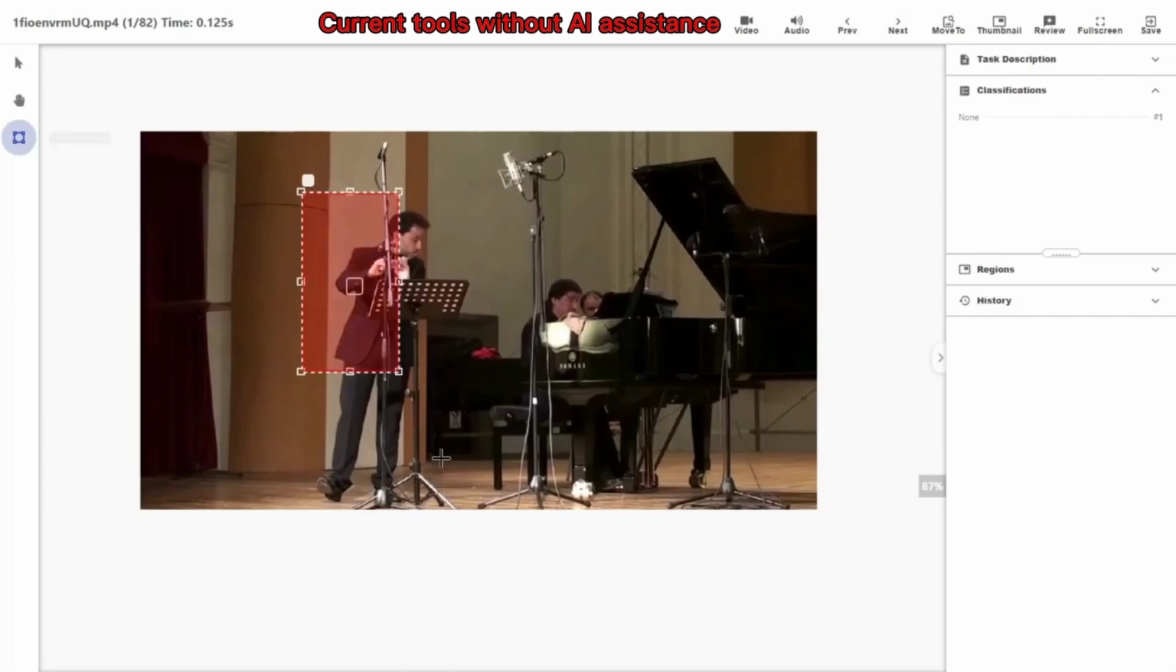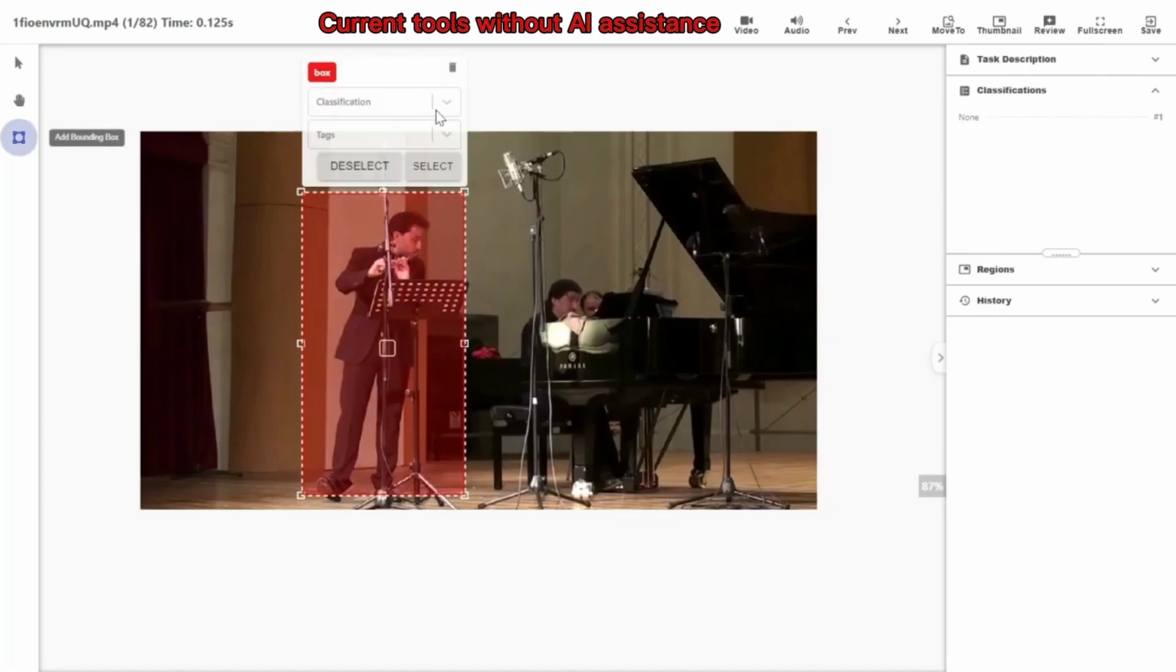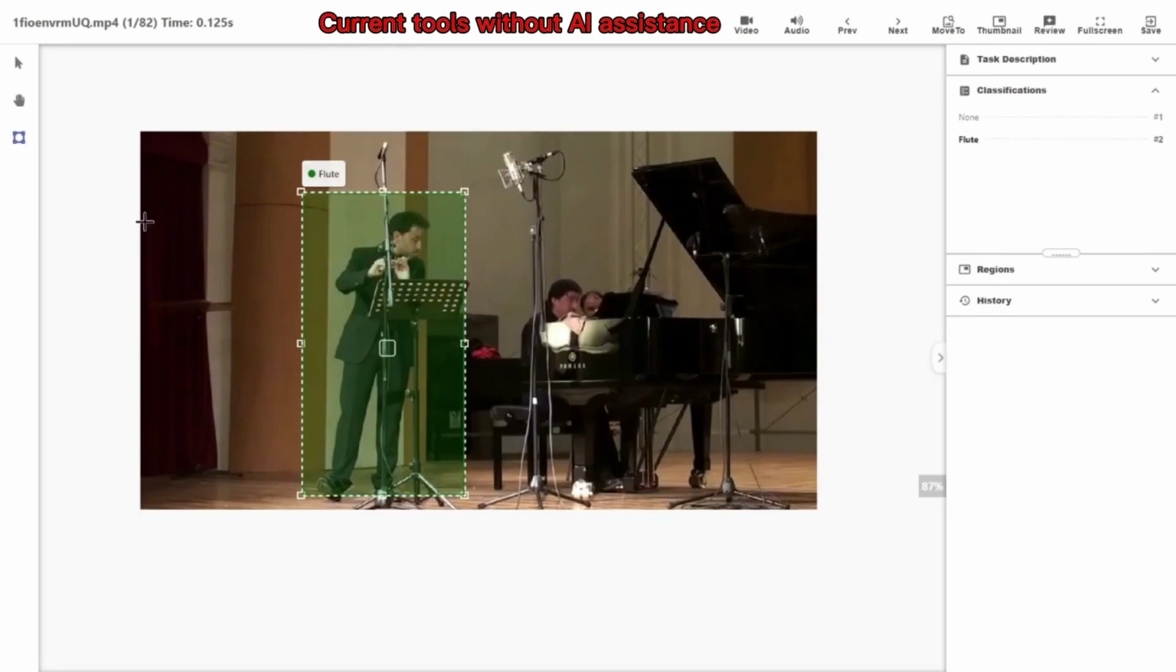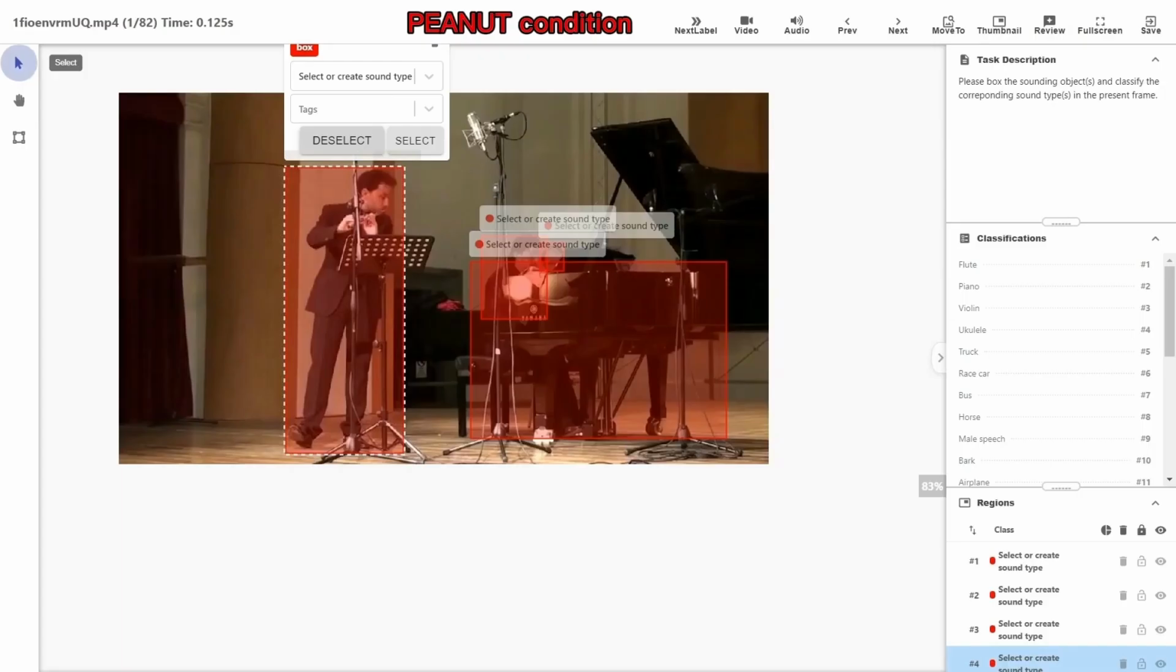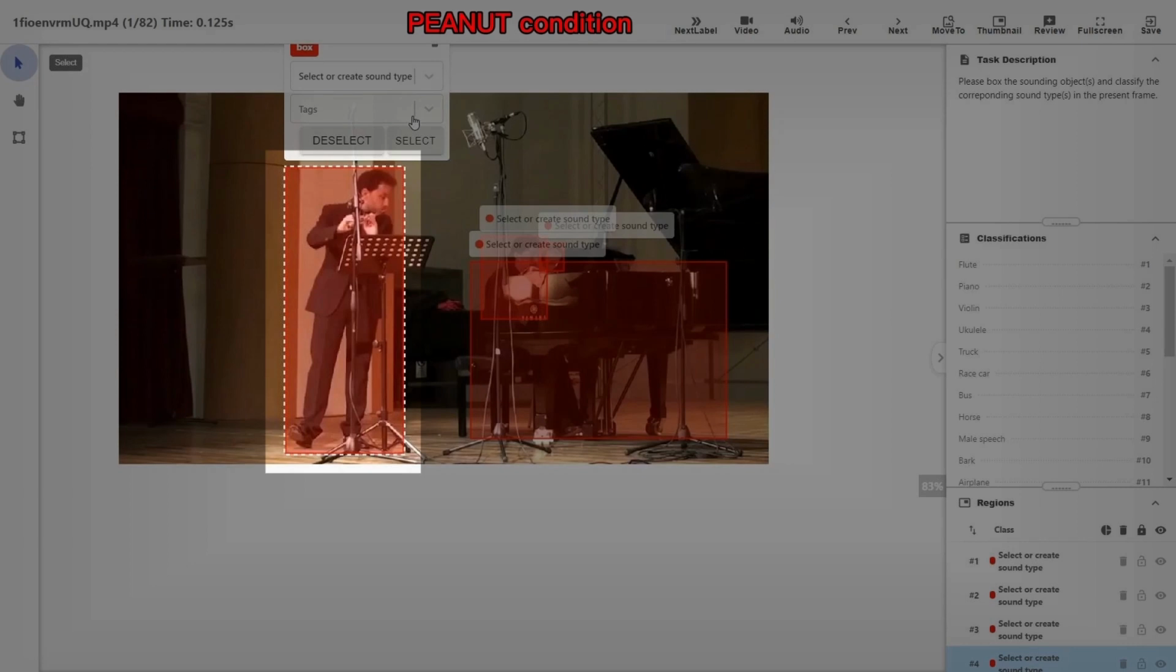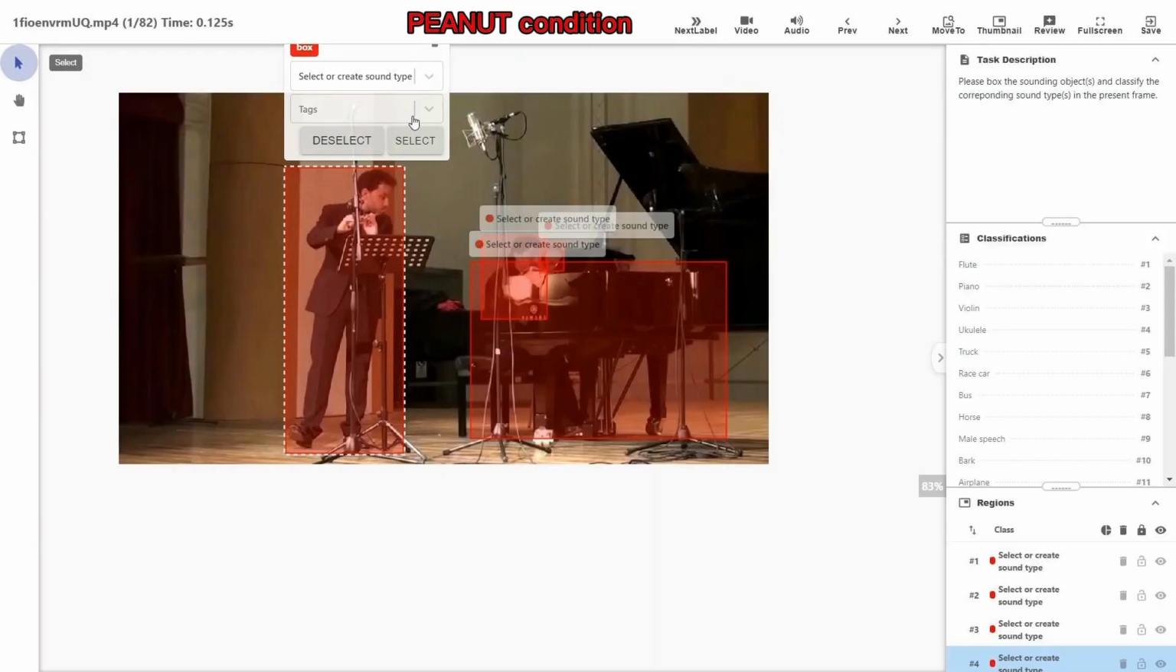When annotating individual frames, current tools without AI assistance require users to identify sounding objects and audio tags on their own, manually drawing bounding boxes and typing audio tags. In comparison, Peanut provides intelligent support for annotating both auditory and visual modalities respectively. For the video frame input, Peanut utilizes a state-of-the-art object detector to identify the candidate bounding boxes for the user to choose, so that users do not need to identify and draw boxes on their own.